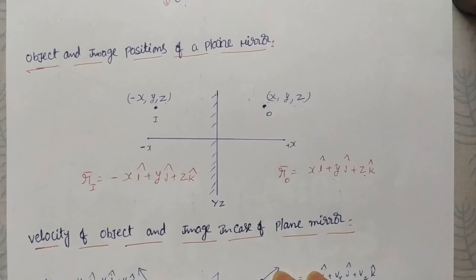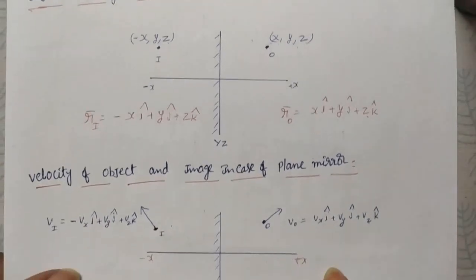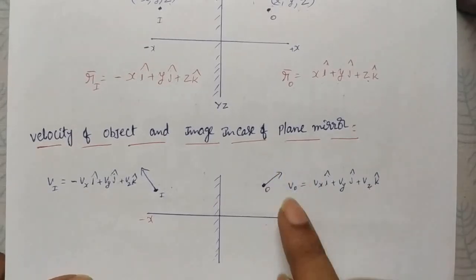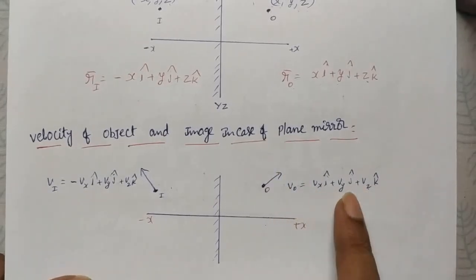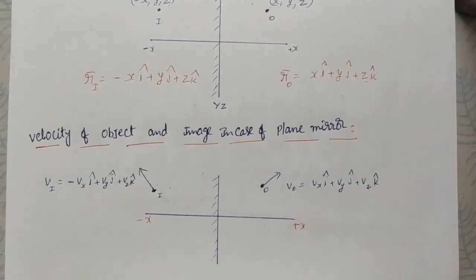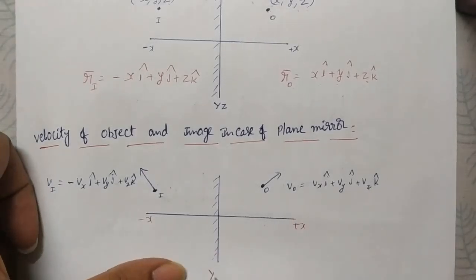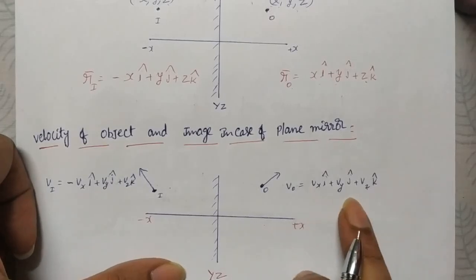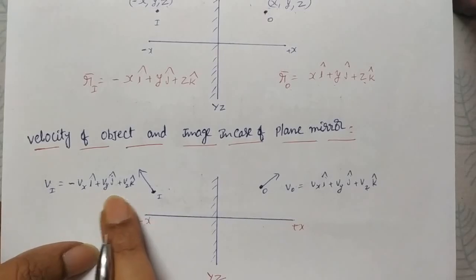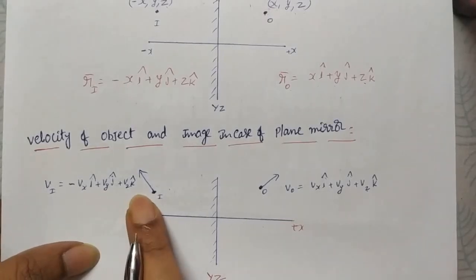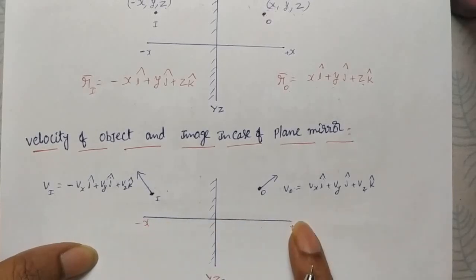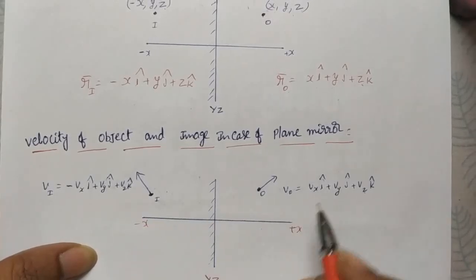Similarly, the velocity of object and image in the case of a plane mirror. Suppose the object is moving with some velocity vxi plus vyj plus vzk, and the mirror is in the YZ plane. Those velocity components in the plane are not changing. The image also gets the same velocity vyj, vzk. The component perpendicular to the mirror, along the x-axis, that is vx, becomes reversed.